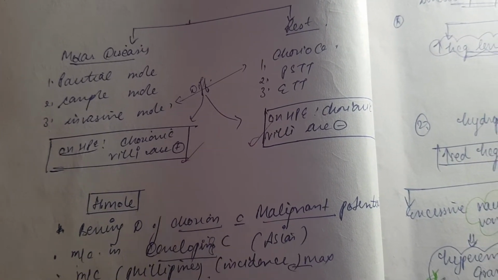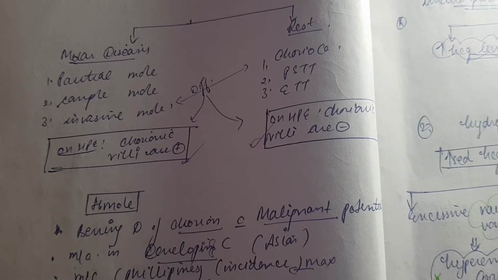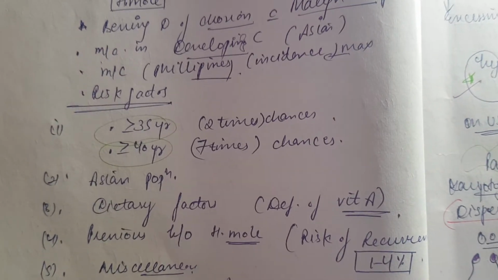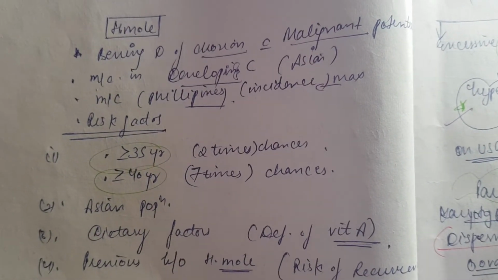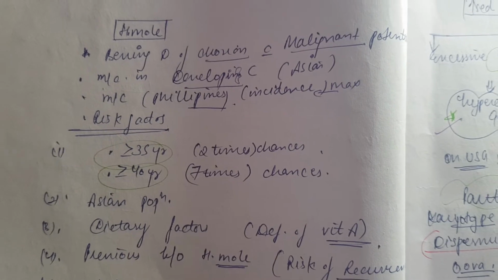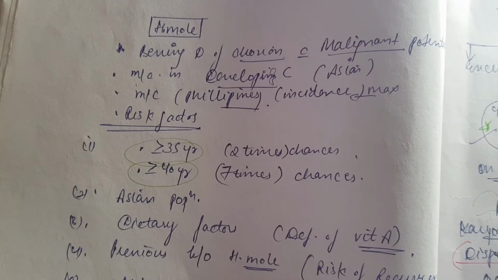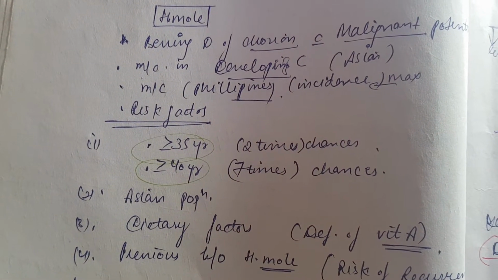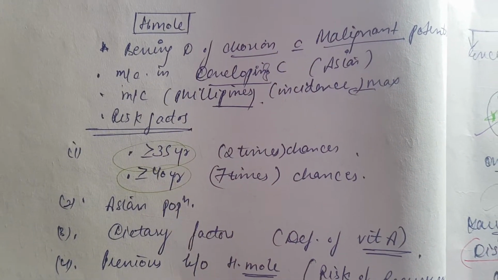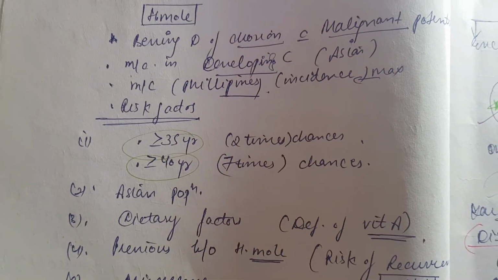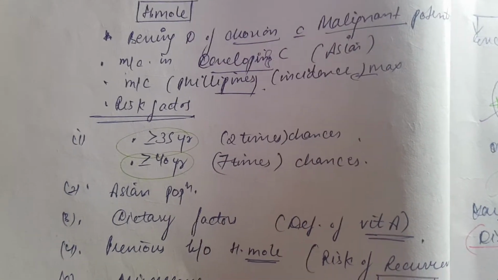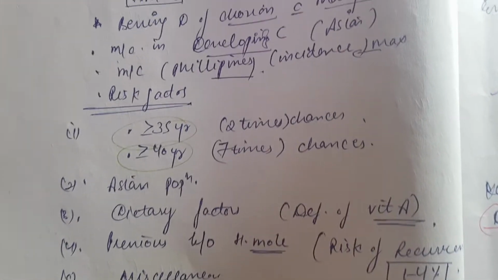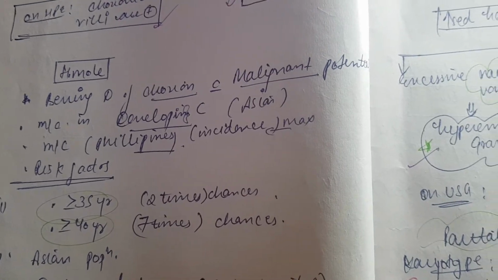Now coming to the H-mole, some basic things we have to keep in mind. Basically it is a benign disease which also has a malignant potential, and it's most common in developing countries. Definitely in obs and gynae we need to keep some age factors in mind. If it's more than 35 years of age, then it's 2 times the chance, and more than 40 years, 5 times the chance, though an MCQ won't be asked in this way. And there are some dietary factors and other factors like AB blood group and smoking and all those things. So that is about it.